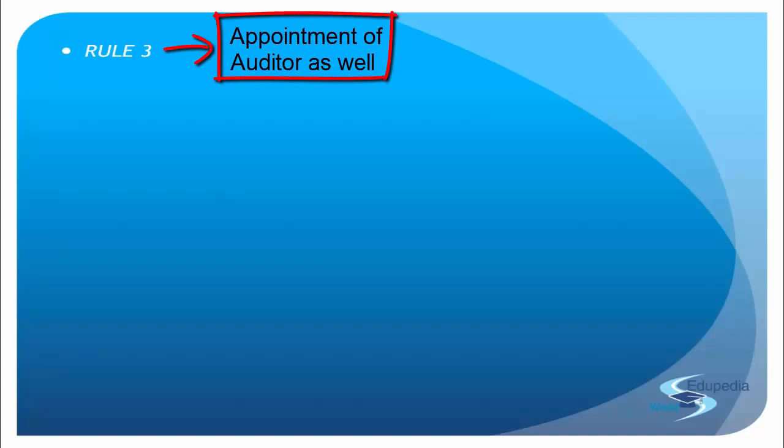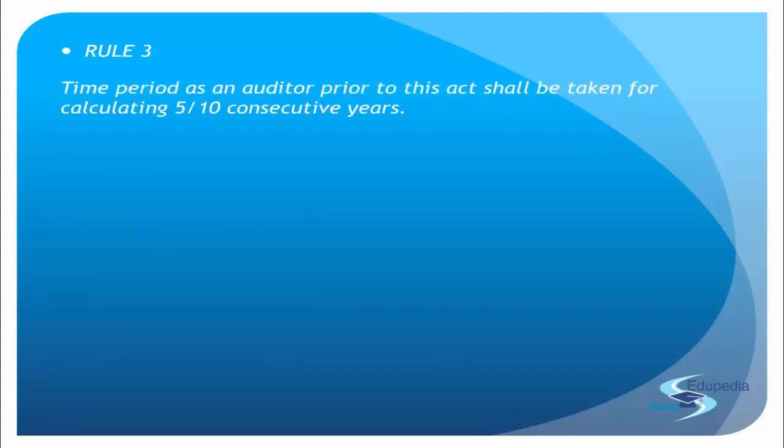Now that was rule 1, rule 2 that we have basically seen. That was something which we have already seen in terms of appointment of auditor as well. But now there are certain things that have to be kept in mind because this is not a place where somebody is just appointed. Somebody is also leaving or vacating that office at the same time. So the person or the firm that is appointed is actually replacing somebody. So accordingly, there are certain more rules that will come into place. So what does rule 3 say? Rule 3 says that the time period of an auditor prior to this act shall be taken for calculating 5 to 10 consecutive years.